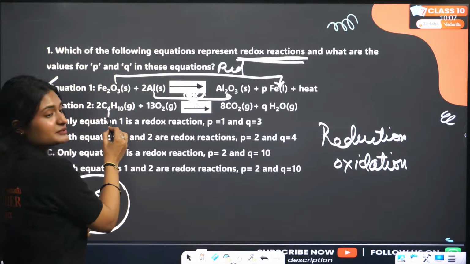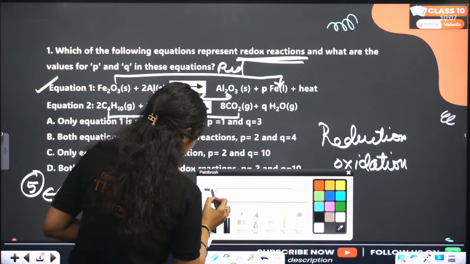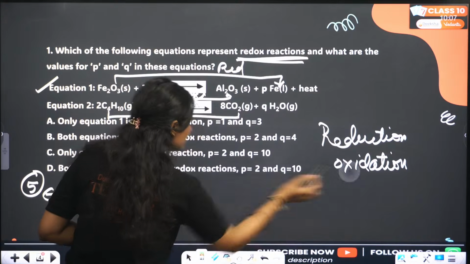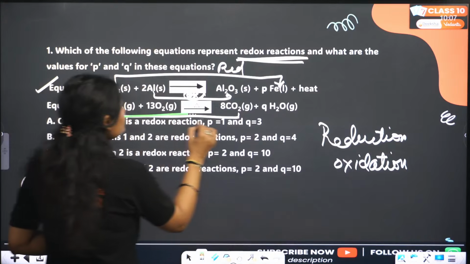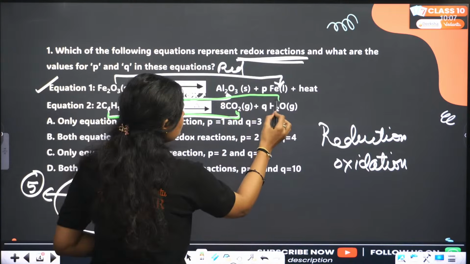Carbon. This is a carbon compound. It is getting converted into, let me change the color real quick. Okay. Carbon is getting converted into carbon dioxide and oxygen is getting converted into water.